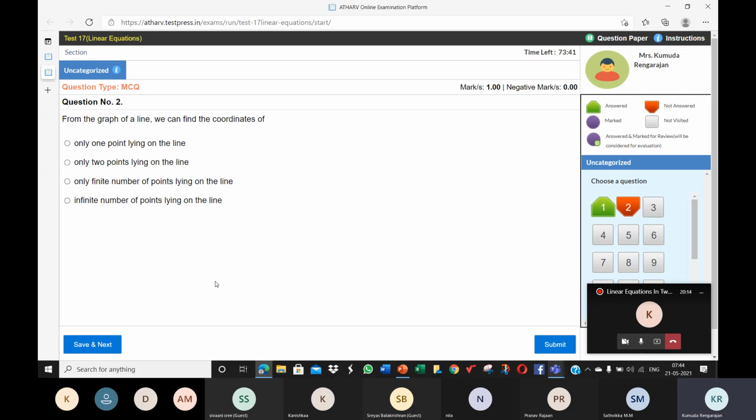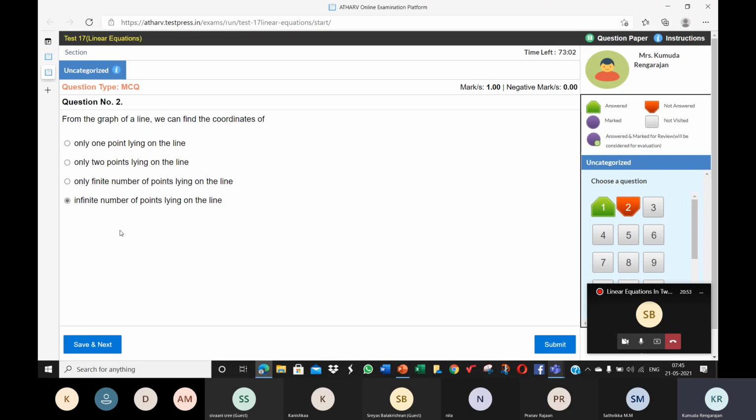From the graph of a line, we can find the coordinates of: only one point lying on the line, only 2 points, only a finite number of points, that is countable, some definite number of points, or an infinite number of points lying on the line. Infinite number of points, ma'am. It's a straight line and there are infinitely many points lying on the straight line.